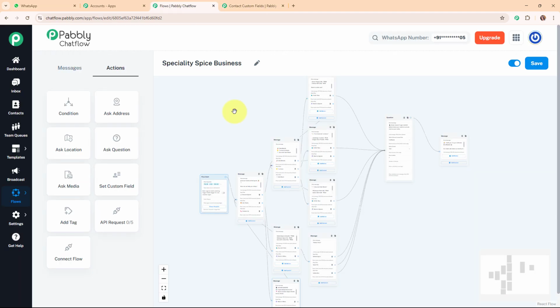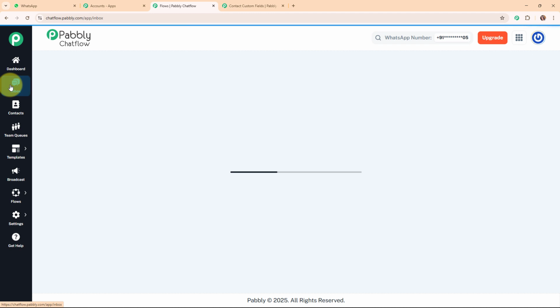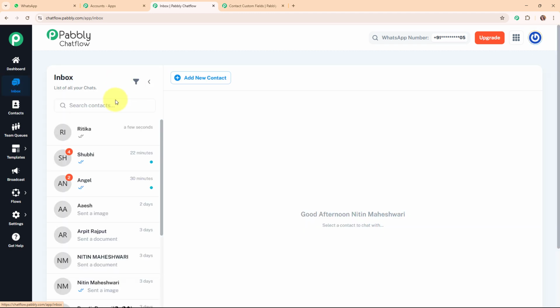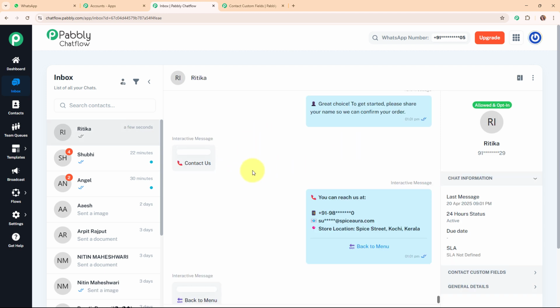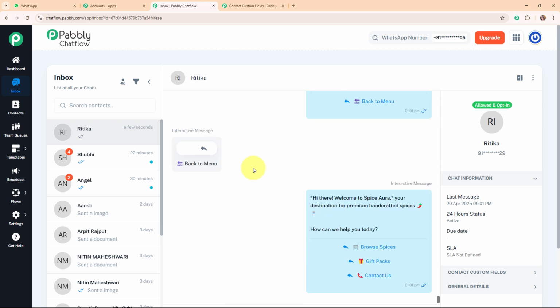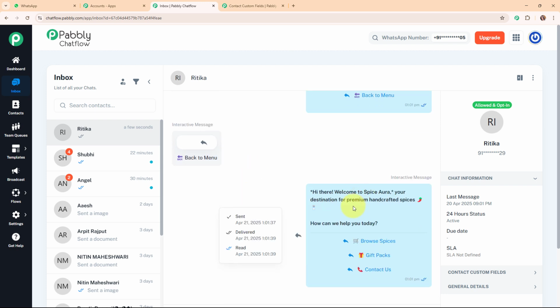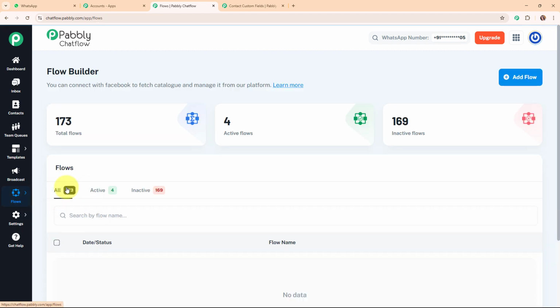And now here let me show you another feature of Pabbly Chatflow, that is inbox. And here by clicking on this inbox you can see all the WhatsApp chats of your WhatsApp number, and here also you can see the entire chat between your WhatsApp chatbot and the customer. And not only this, you can see the status of the message as sent, delivered or read. And also you can see the customer details available in the right side panel as well. Alright, so let's move back to the flows.